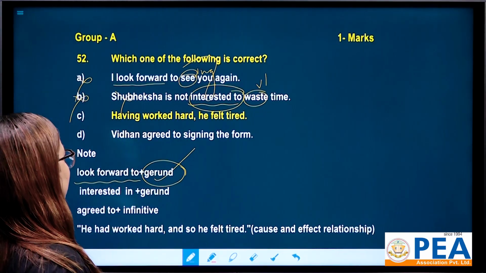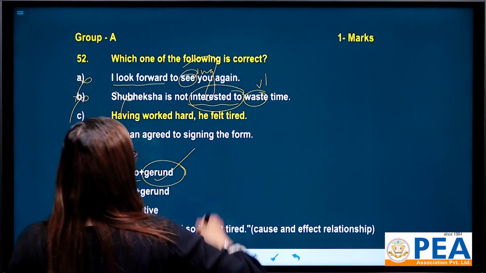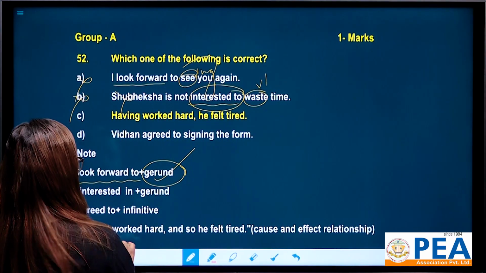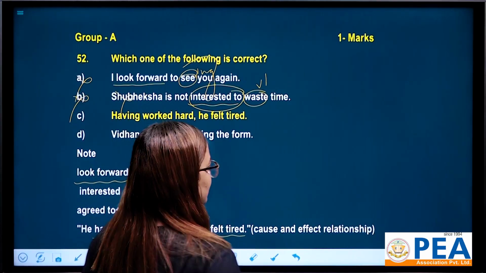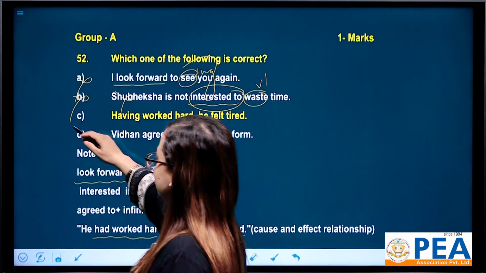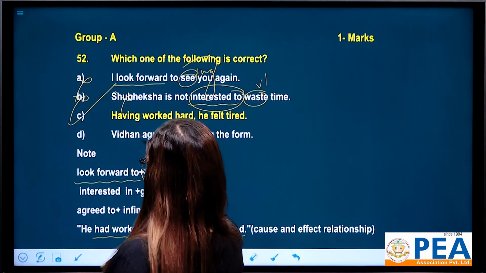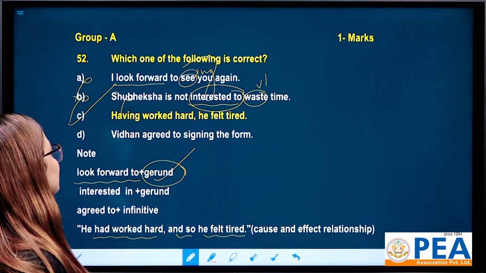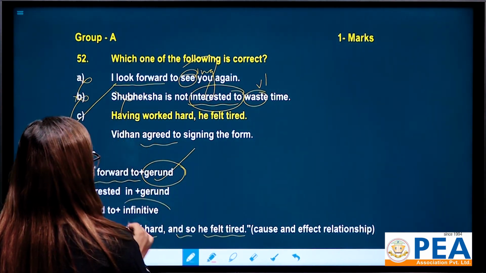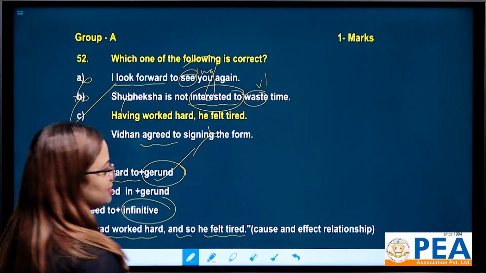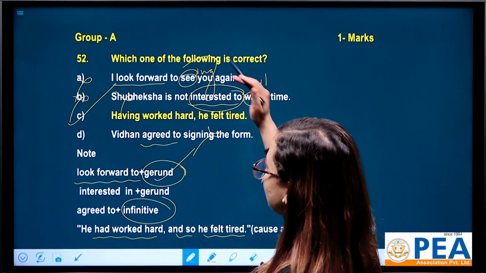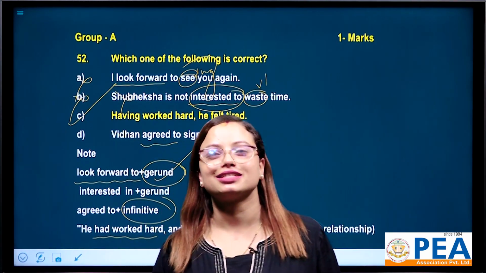What about option C? "Having worked hard, he felt tired." It means he had worked hard and so he felt tired. It shows a cause and effect relationship. That's why option C is correct. And what about "Bidhan agreed to signing the form"? Whenever you have "agreed to", you have to go for the infinitive, to sign, not the ing form. That's why option D is also wrong. In this question number 52, you have to go for option C.